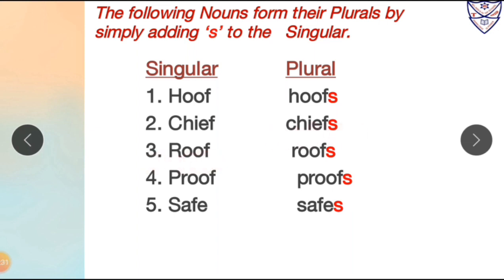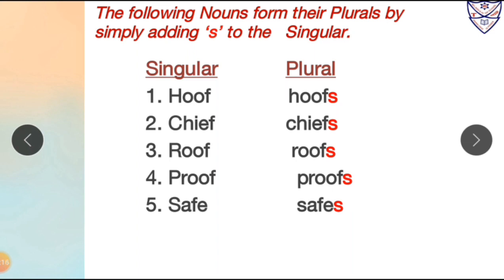Number 3, roof. Again the word roof ends with F. So after F we will just add S to make its plural form. So roof is in singular form and its plural form will be roofs. Number 4, proof. Again proof is ending with F. So we will add S after F to make its plural form. So proof is in singular form and its plural form will be proofs. Number 5, safe. Now over here the word safe, which is in singular form, ends with FE. So to make its plural form, we will just add S after FE.